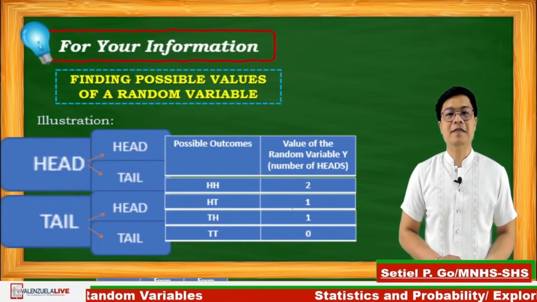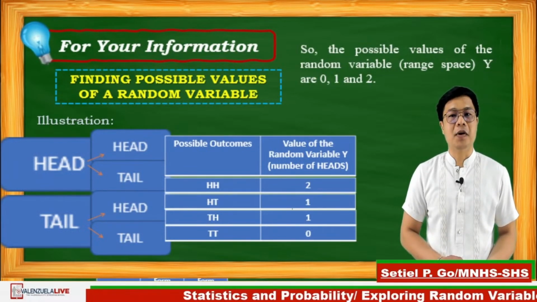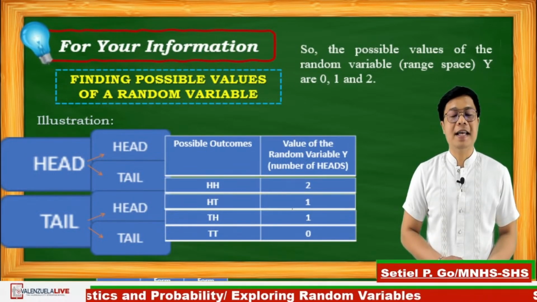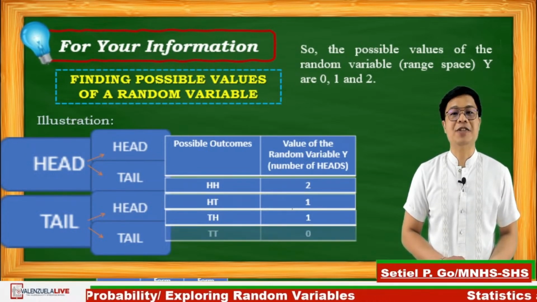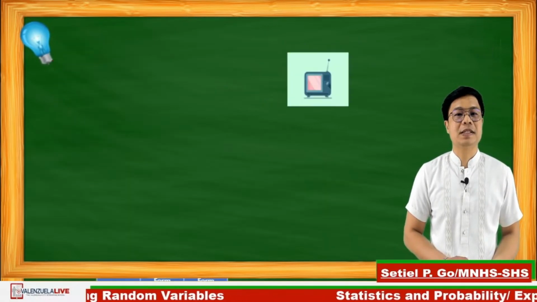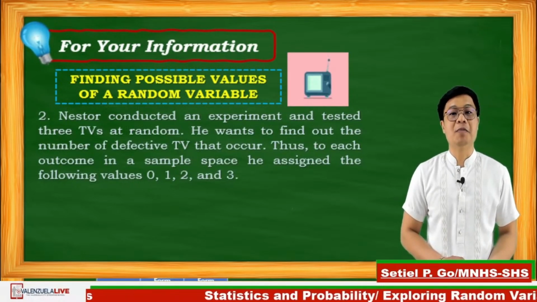So therefore, the possible values of a random variable range space y are 0, 1, and 2. Can you still follow? Let's start. Find the possible values of a random variable. Number 2.